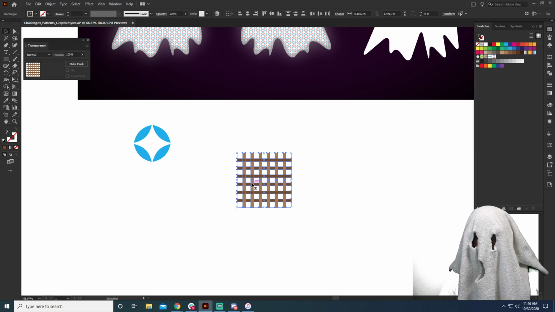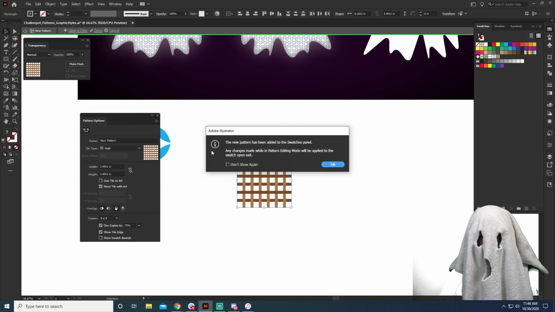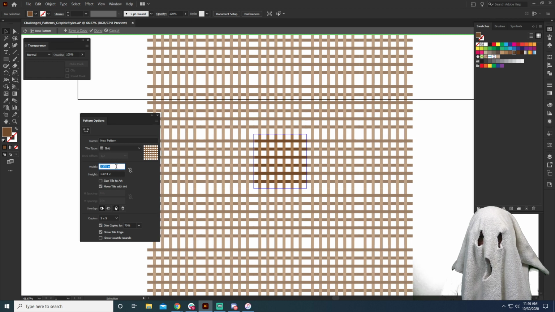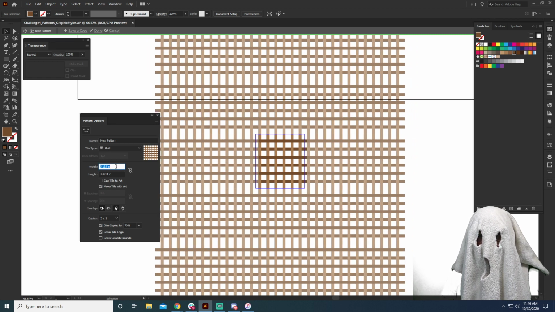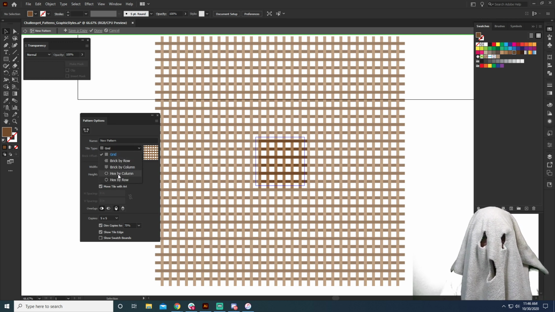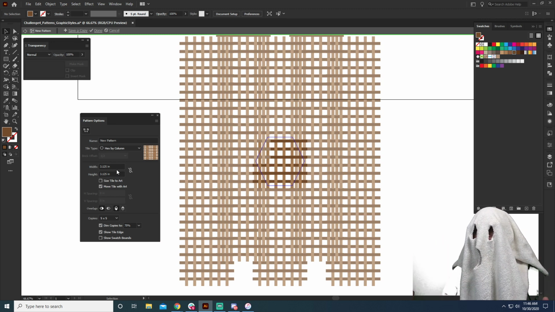And then simply we can grab all of these and go to Object, Pattern, Make. Now this is going to get a little bit more complicated, so it's going to show us our pattern, and it looks like there's some weird width stuff happening. Now we can fix that by bringing these widths down, and it's going to bring it closer and closer. So we want it about there, and the vertical, the same thing, we want it about there. So now it looks like it's kind of overlapping, doing this kind of cool overlapness. And here we can change maybe hex by column. That's going to create a hexagon and then put it over there. How do you make it weave?